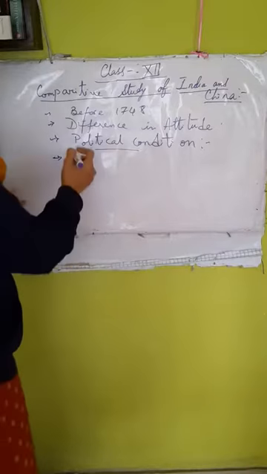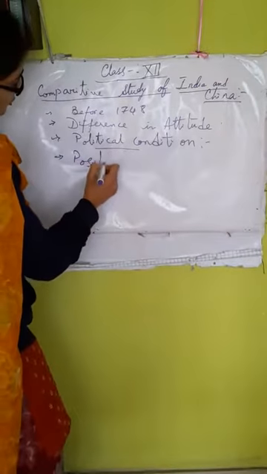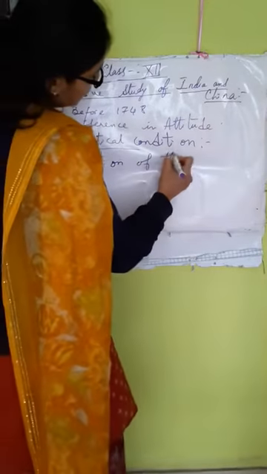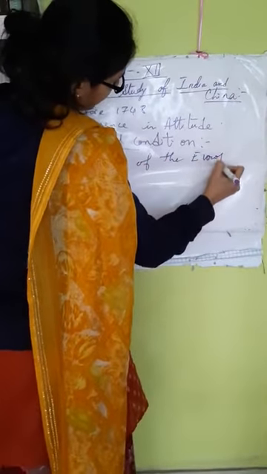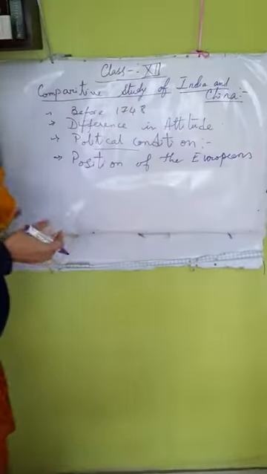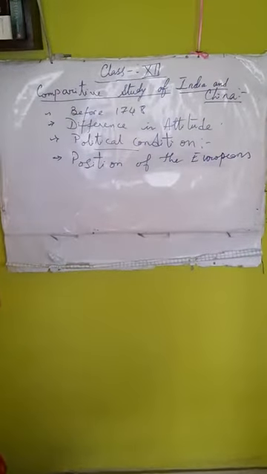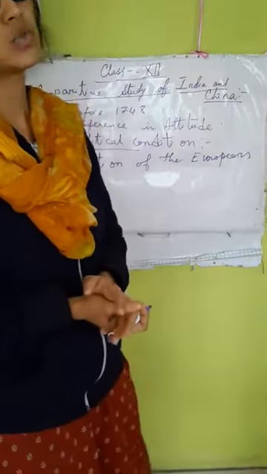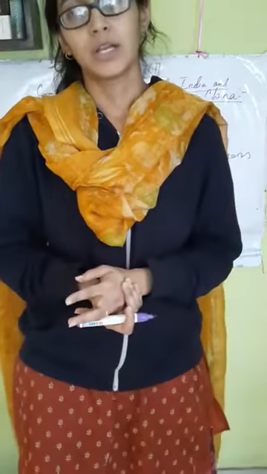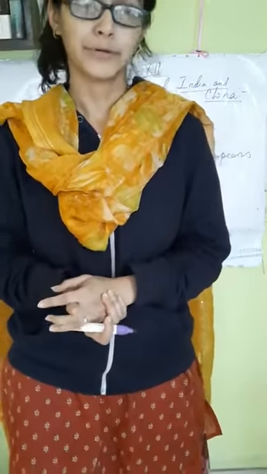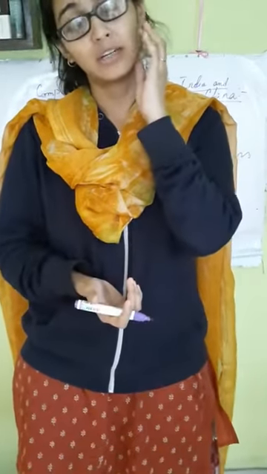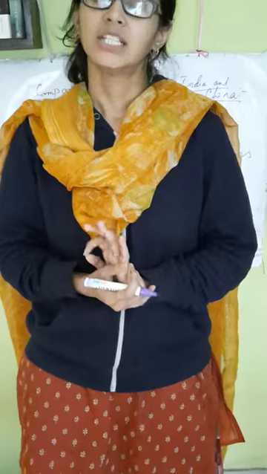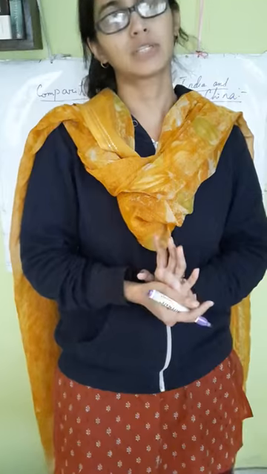So next we see that the position of the Europeans in both the countries was also different. In the case of India, the merchants were getting encouragement from the Indian rulers to trade in India. Whereas in China, the Chinese emperor, the Chinese government, wrote a letter to the King of England that China has everything that China needs and does not need to buy anything from outside. This letter was written by the Chinese government to Britain.